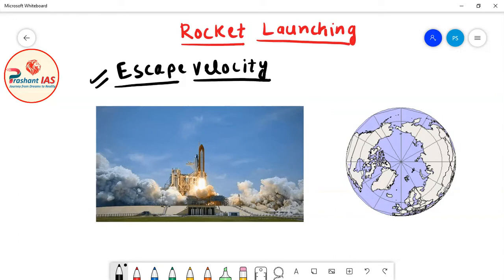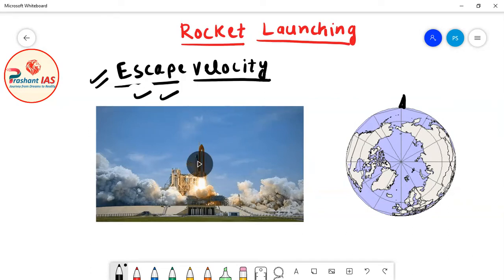Okay, so now friends, let's suppose that there is a rocket. If this rocket wants to escape from earth, the definition of escape velocity is explained from the term itself: if an object wants to escape the gravitational field of earth, at what velocity should it be launched, at what speed should it be launched?